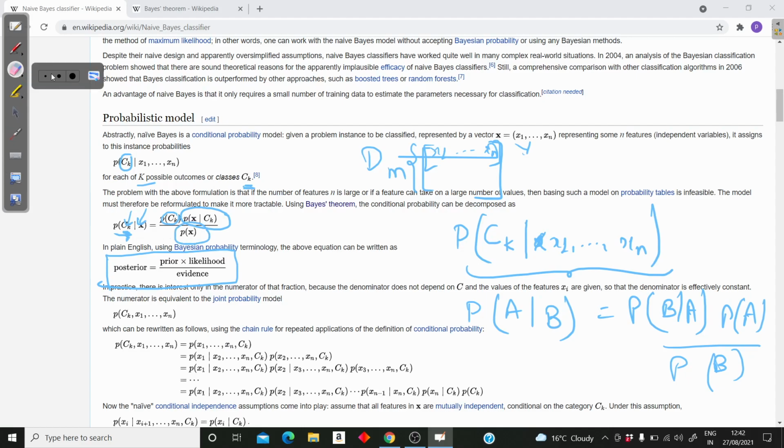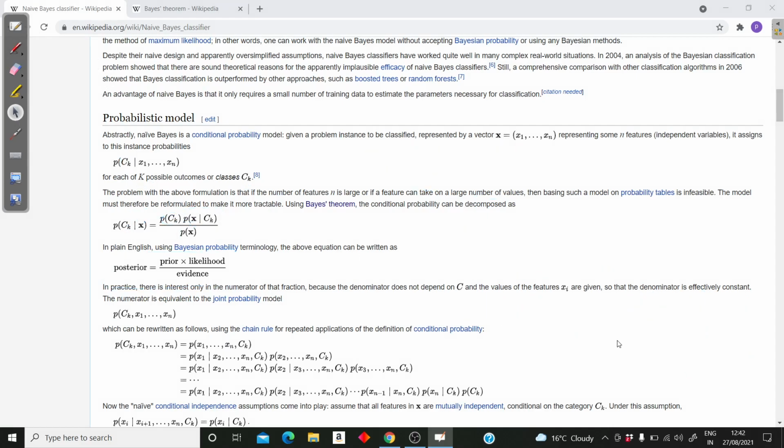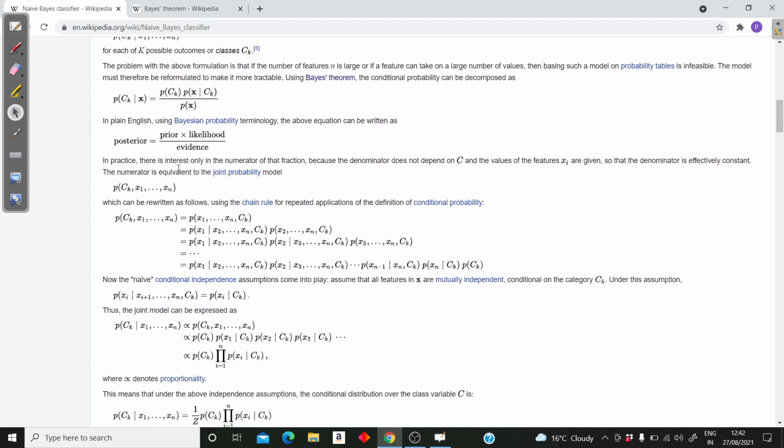Let me just clear the screen first, and then we'll go step by step. So here you can see, firstly, what we want.